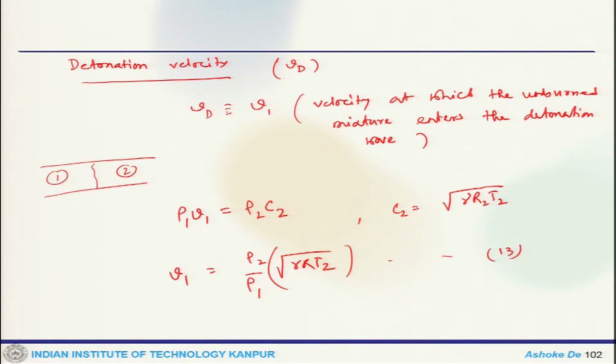Now we try to relate this with the density ratio rho 2 by rho 1 and T2 to state 1 or any other available known quantities.